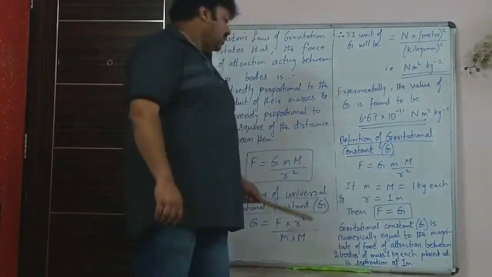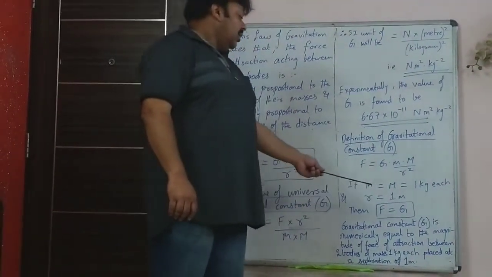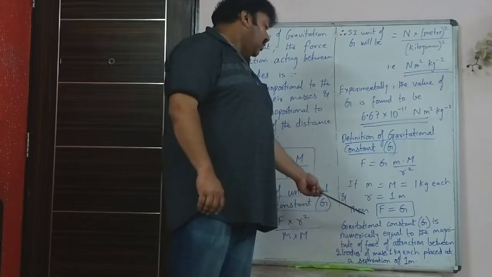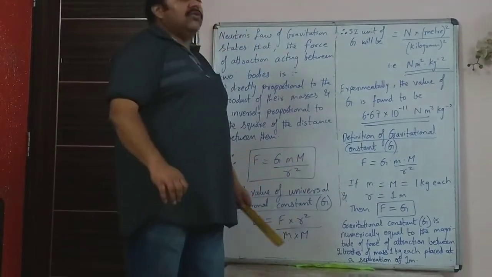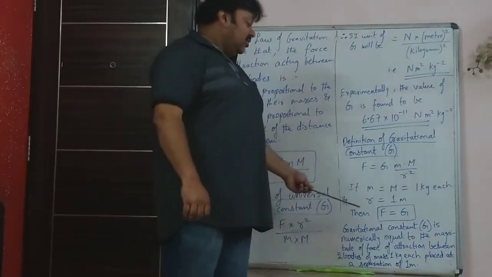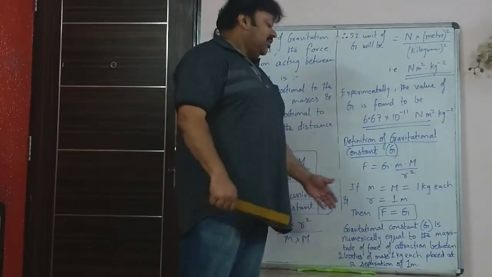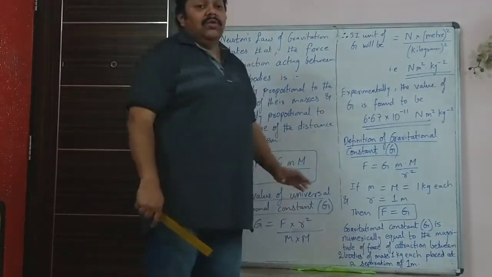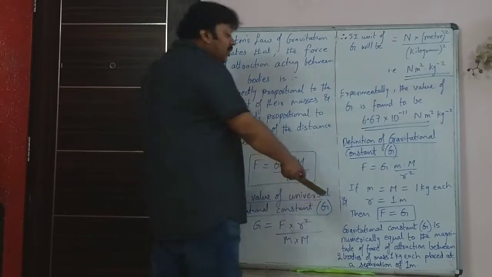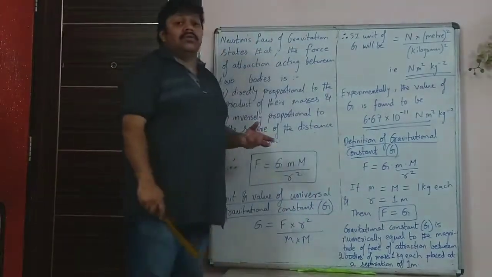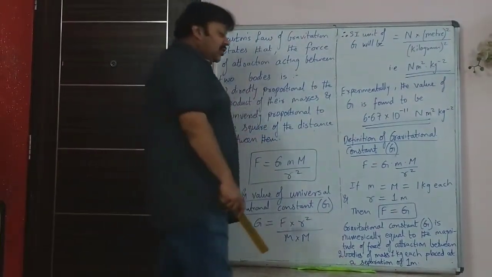Gravitational constant is numerically equal to the magnitude of force of attraction between two bodies of mass 1 kg each placed at a distance of separation of 1 meter. The definition of gravitational constant can also be asked. So how do you define it?